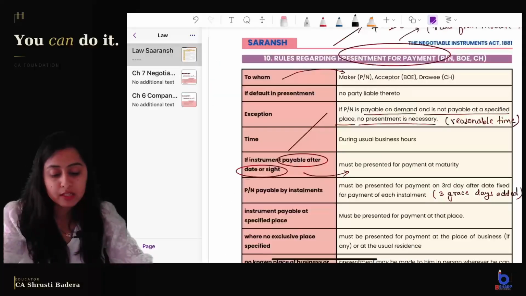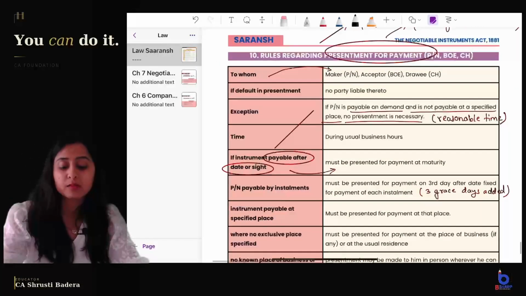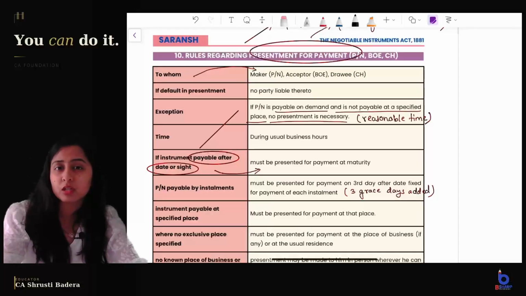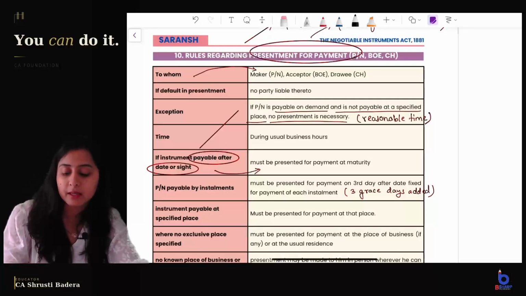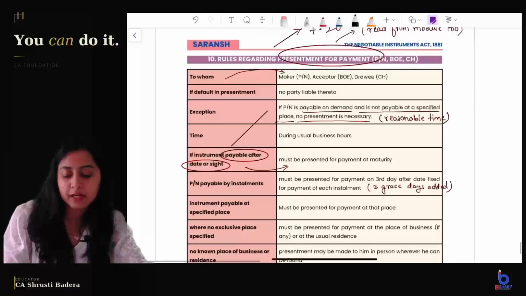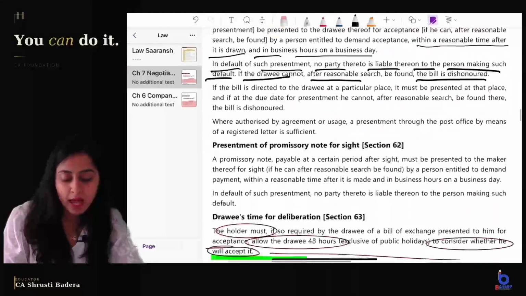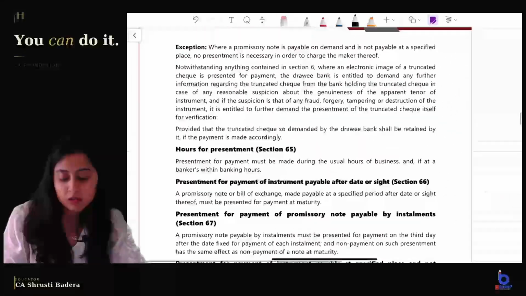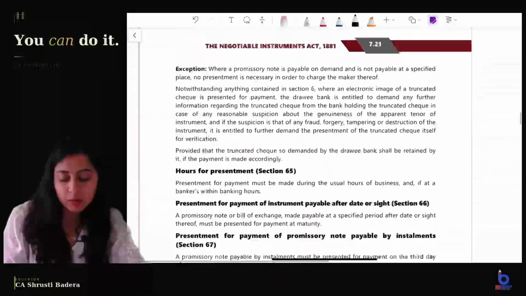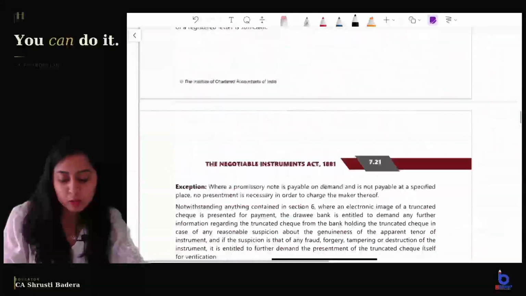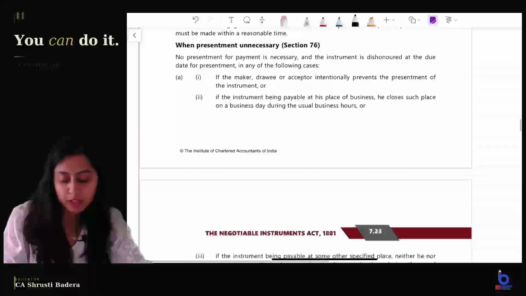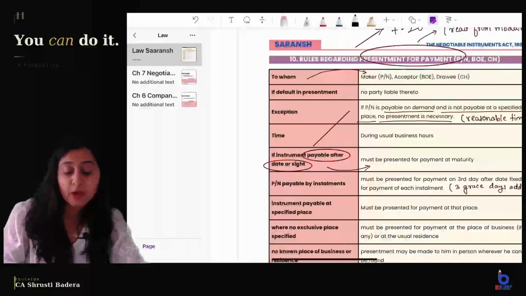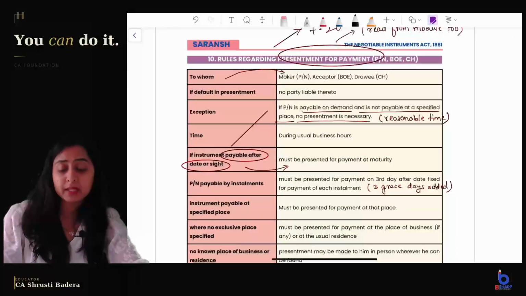So these are the few things you should quickly read. We are going towards presentment for payment. Not much important, but in case a question comes, these are very simple points, so quickly read them. I would suggest you can read it from here, but if you have not read it from the module before, do cover all these small points which are there on page number 7.20 till page number 7.22, right? These points are small points, but they are important.